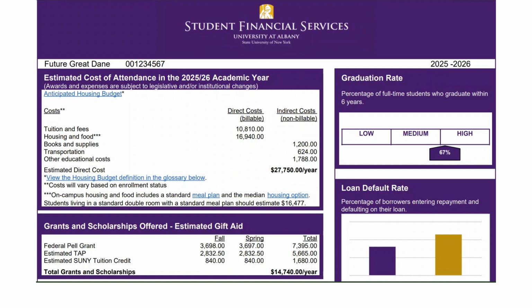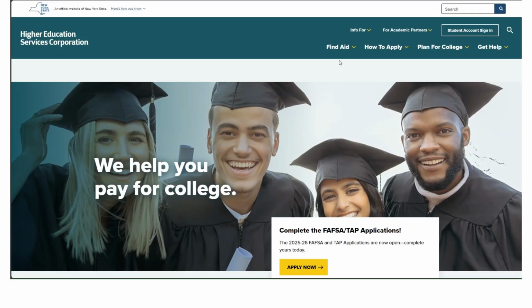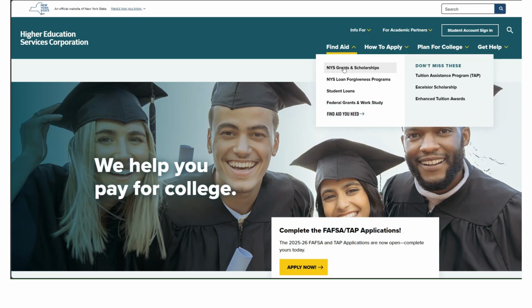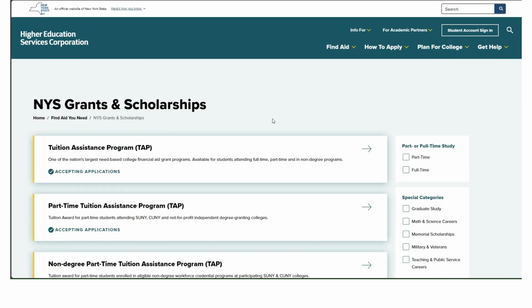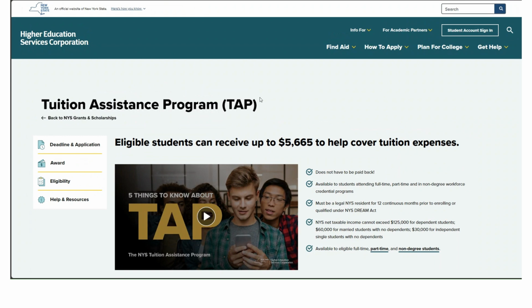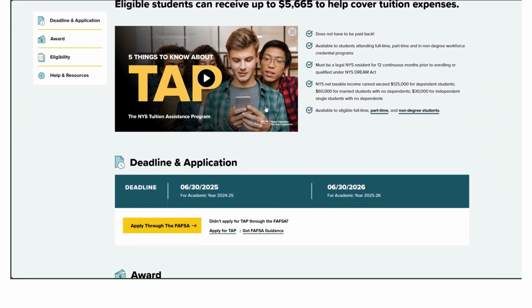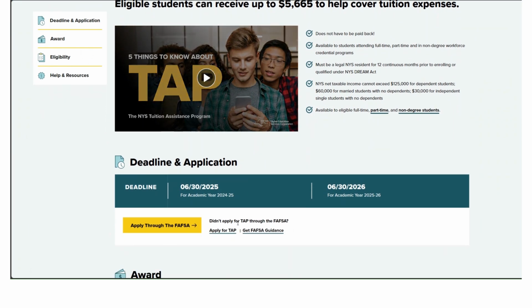We estimate federal grants, like Pell, based on the information provided on your FAFSA. State grants require that students submit the TAP application, which is found on the New York State Higher Education Services website, hesc.newyork.gov. While our estimates are typically accurate, HESC makes the final determination on award amounts.